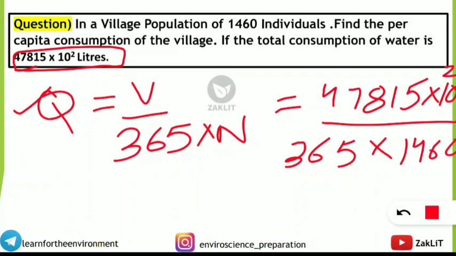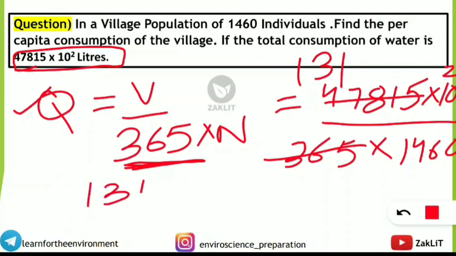Population is given as 1460. So one trick I will tell you here is that every time you should look at the numbers, whether they are divisible by 365 or not. Yes, most of the time the numbers will be divisible by 365 for easy calculation. And here if you calculate, you will find that 365, if you are dividing 47815, it will give the value of 131. So it is easily divisible. So what we will do here, we will write 131 multiplied by 10 to the power 2. Now we will multiply 10 to the power 2 and we will write 13100. So I hope you are getting me.